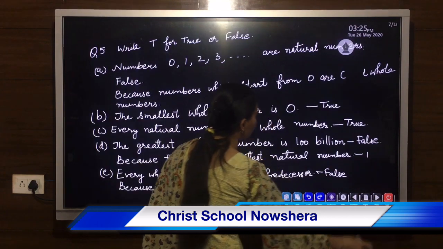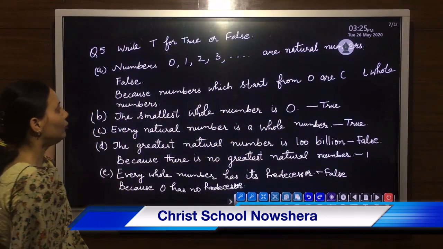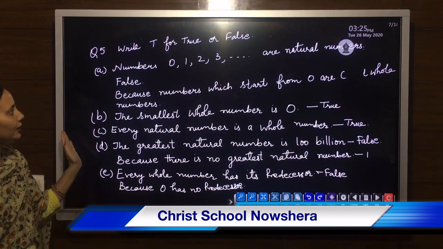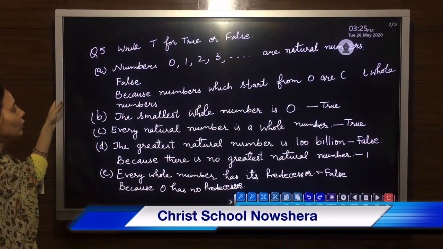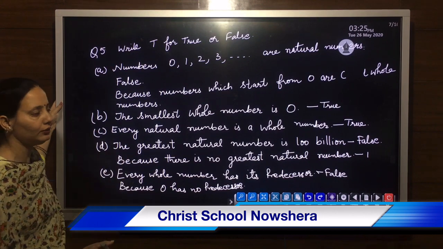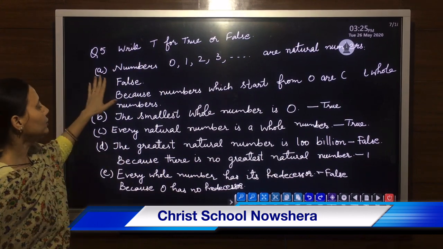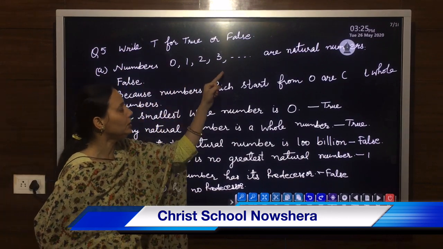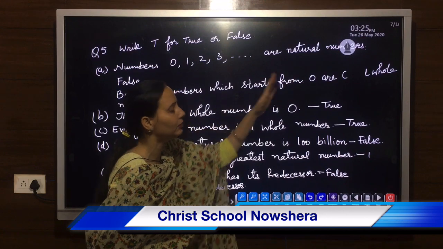So your next topic is true or false, what you have studied in this topic previously. Recall all those points and we can find out which statement is true and which is false. First one is numbers 0, 1, 2, 3 are natural numbers.